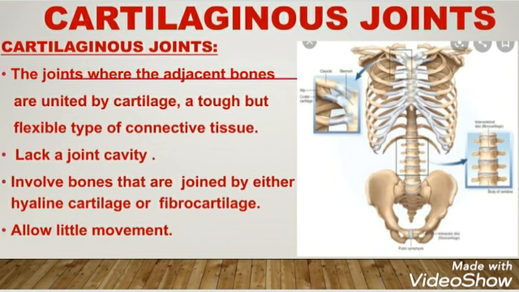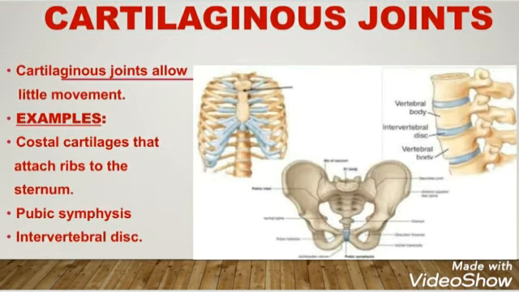So these cartilaginous joints also lack a joint cavity like fibrous joints, and involve bones that are joined by either hyaline cartilage or fibrocartilage. The cartilage that is present between the bones may be of the hyaline type or the fibrocartilage type, and these allow little movement. These joints also allow little or slight movement.